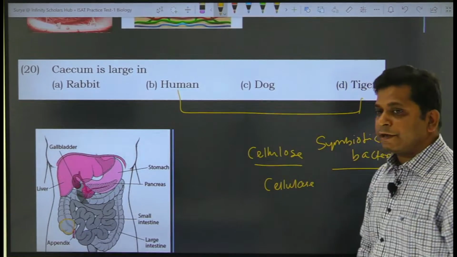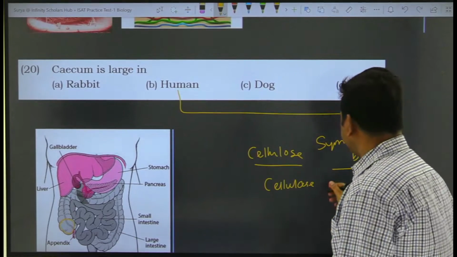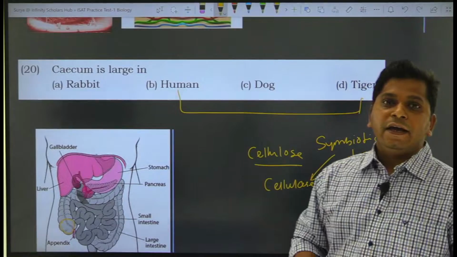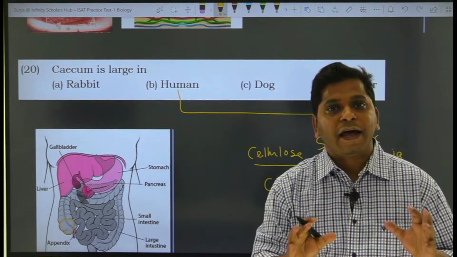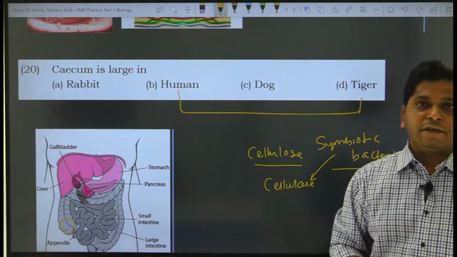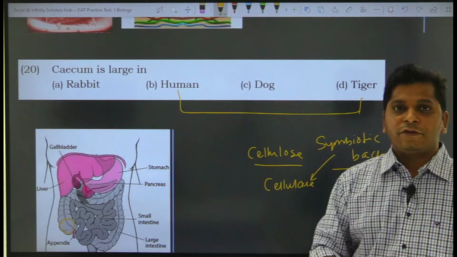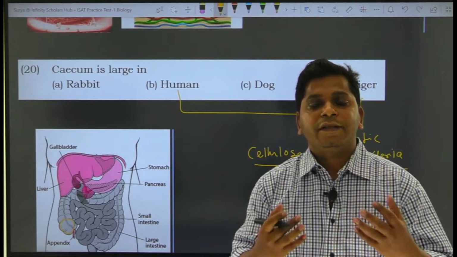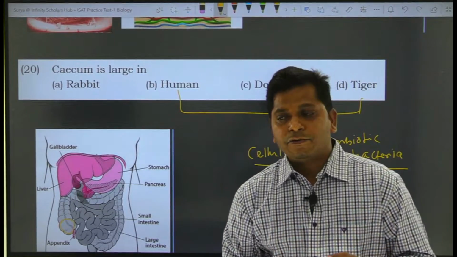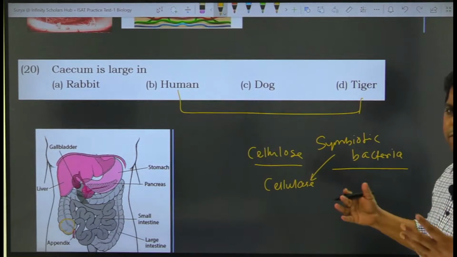These symbiotic bacteria which live in the cecum produce this enzyme cellulase and are therefore helpful in the digestion of plant-based foods. They help the animal consuming the cellulose-based food in digestion, and they also get support from the organism where they are living. So it is a mutual relationship, and therefore they are called symbiotic microorganisms or symbiotic bacteria.